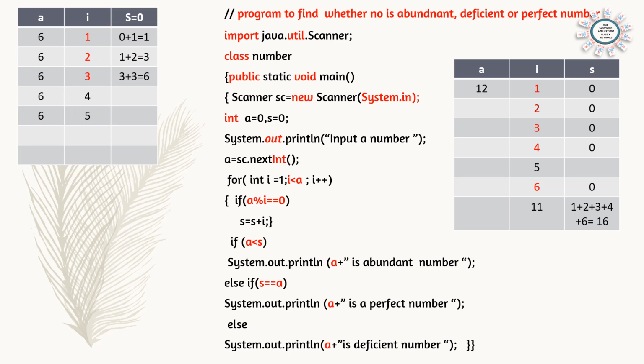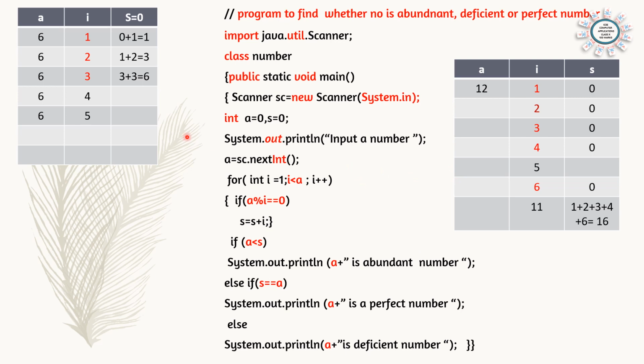Else if a is same as s, or s double equal a, if both the numbers are same, then, for example, 6, the sum of factors is 6. The loop is going from 1 to 5. 1, 2, 3 are the factors. So 0 plus 1 plus 2 plus 3 will give 6. That means a and s are same. S double equal a, System.out.println a is a perfect number. So in this case 6 is a perfect number.